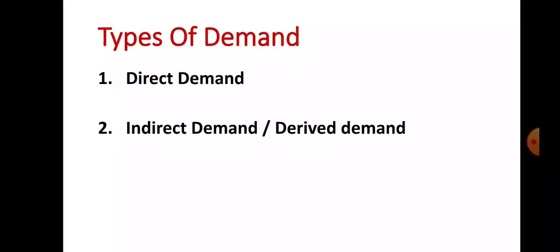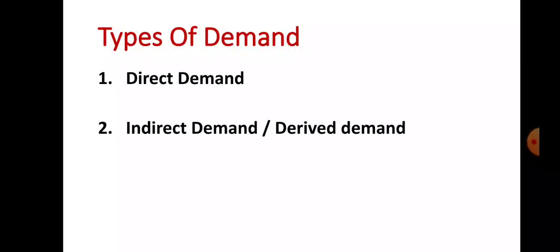First topic is what are different types of demand. First type is direct demand. When we use commodities for direct consumption, then demand for these commodities is a direct demand. Demand for all consumer goods is a direct demand. For example, demand for pen, demand for chalk, demand for duster, demand for benches, demand for chairs, demand for tables, demand for clothes. So demand for all these consumer goods is a direct demand. So consumer goods means direct demand.